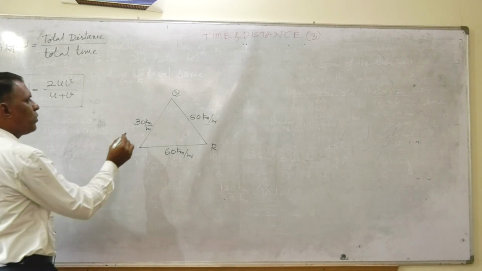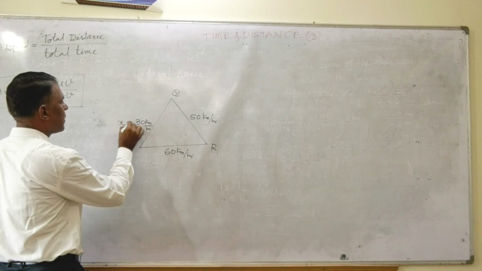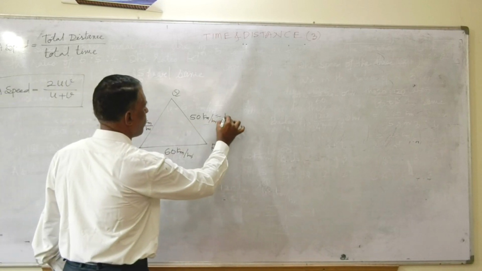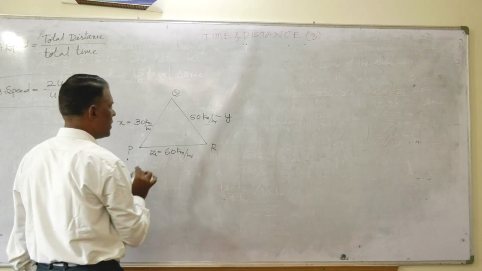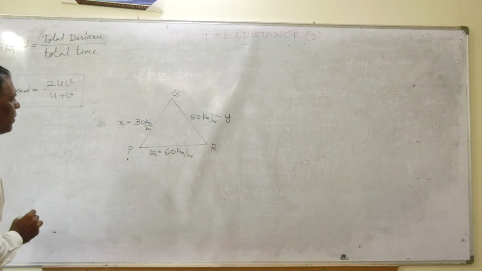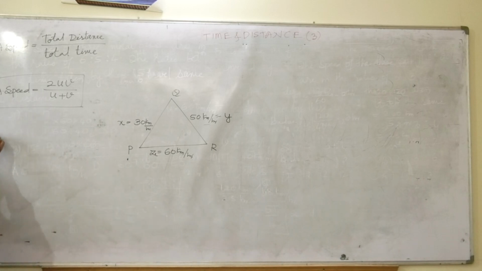You take this as X, this as Y, this as Z. Here you will find the average speed formula, where you have three variables. What is the formula?